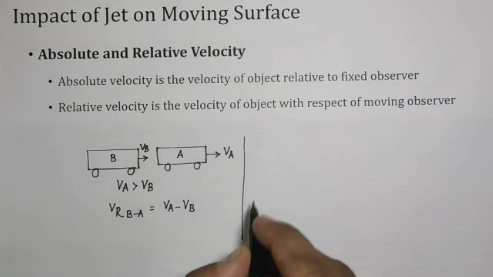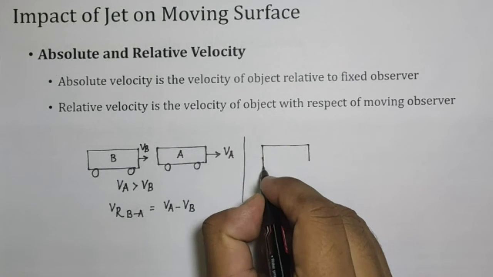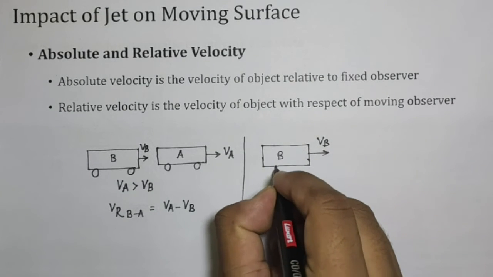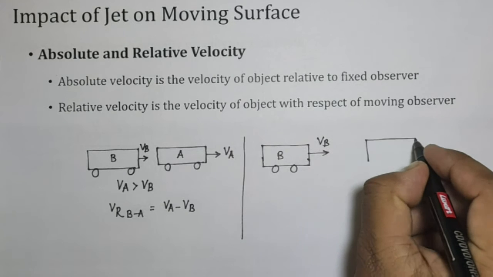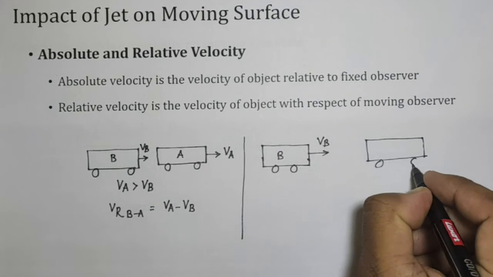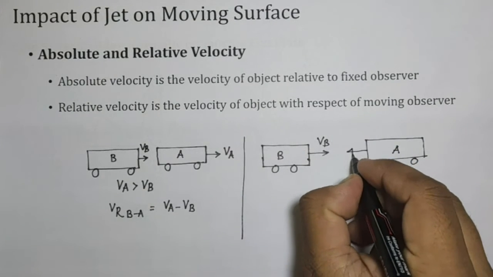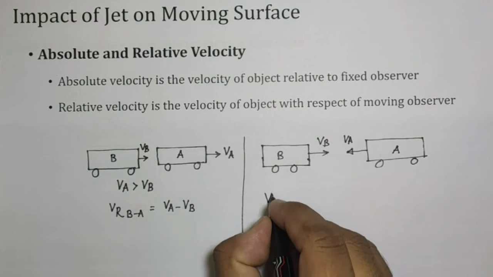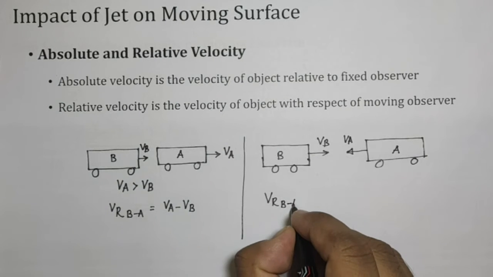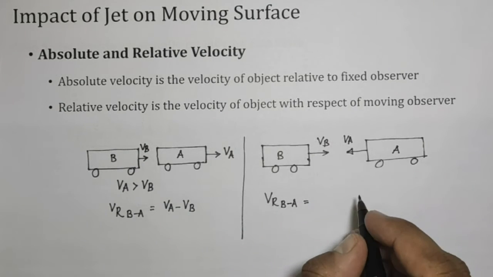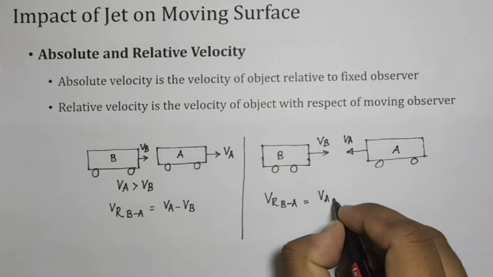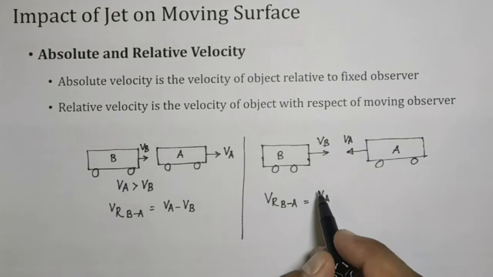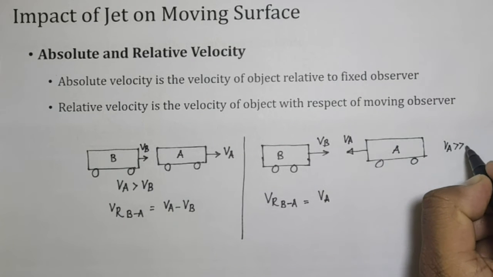Now what if the bus B is moving with the same velocity VB, and here is bus A, moving with its velocity but in the opposite direction? At that time the relative velocity of bus A with respect to B is given by VA plus VB, if we consider this direction as positive, since VA is much greater than VB.